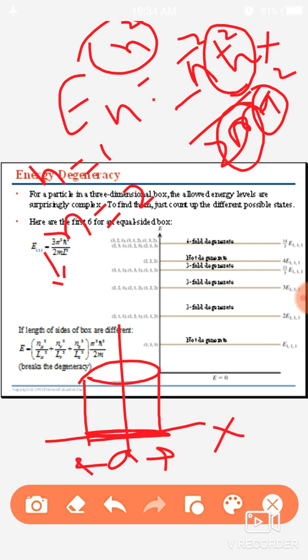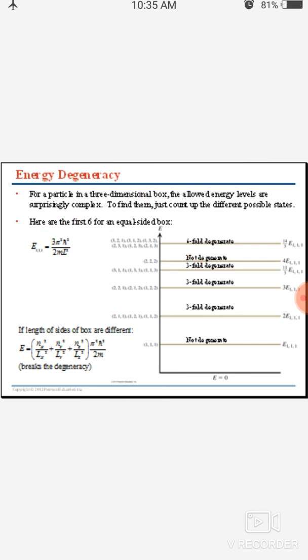If I have a two-dimensional box, then it will be in two dimensions, or if it is three-dimensional, then there will be three dimensions. Sometimes a is taken as Lx, Ly and Lz.